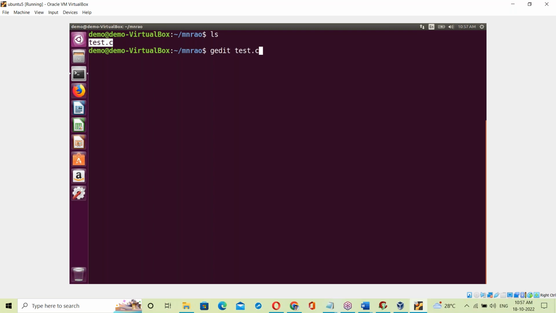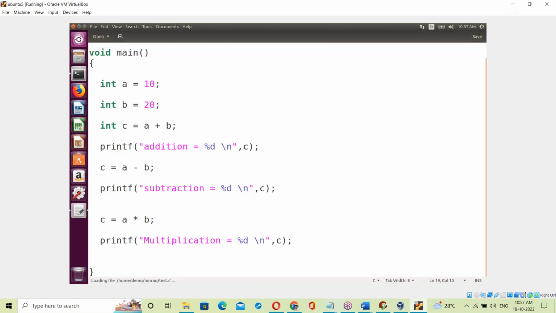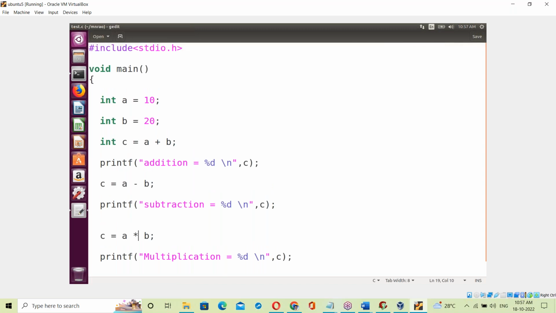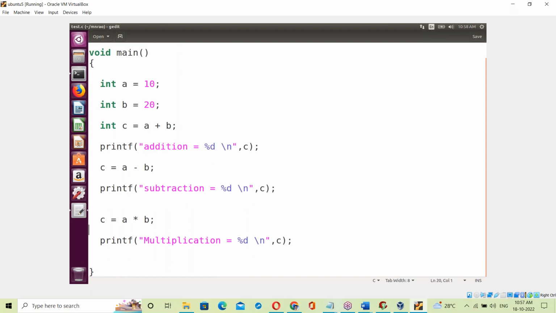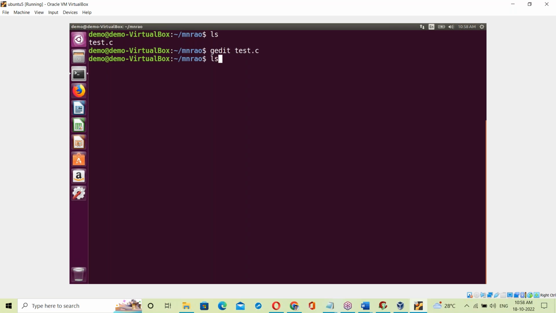Now let's read test.c and open it. See this: hash include stdio.h header file. Here also the same program: int a equal to 10, b equal to 20, c equal to a plus b, displaying the addition, next subtraction and multiplication.